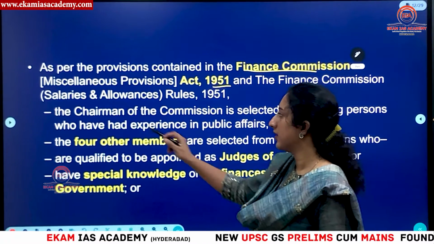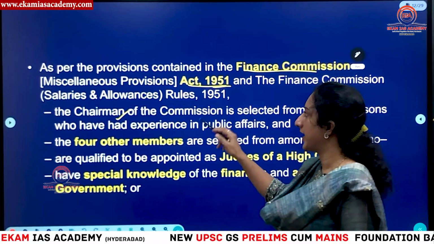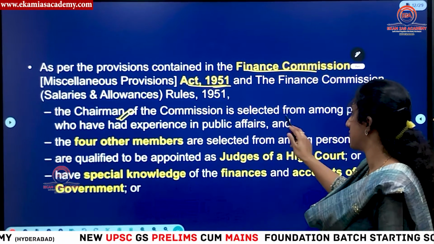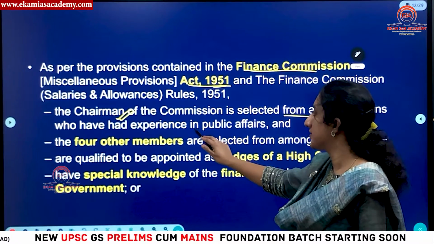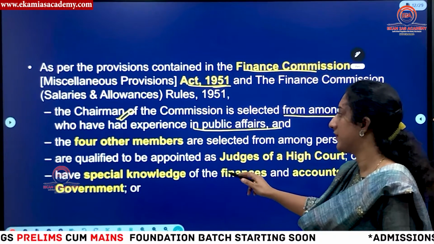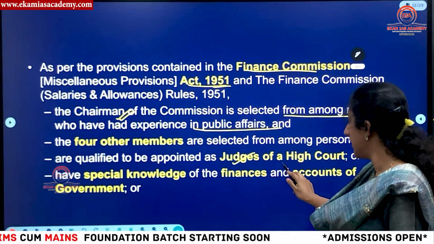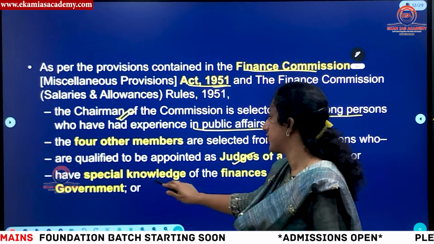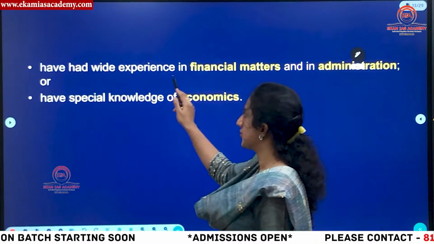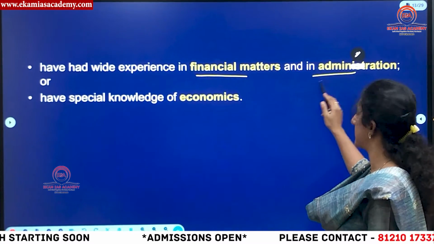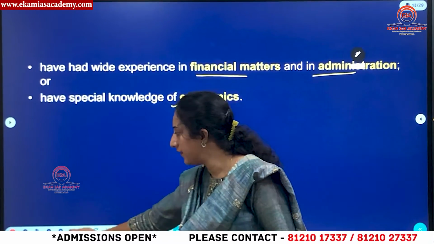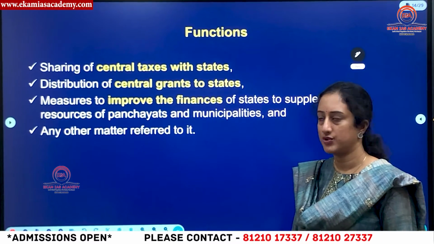In the same way here, the Parliament Act that was passed in 1951 stipulates that the chairman of this commission has to be selected from among persons having experience in public affairs. The 4 other members have to be selected as follows. One should have the qualification to be a judge of a high court. Another person should have special knowledge of finance and accounts of government. Then another person should have experience in financial matters and administration. Another person should have special knowledge of economics. In this way, 4 members plus a chairman should be appointed to the Finance Commission.